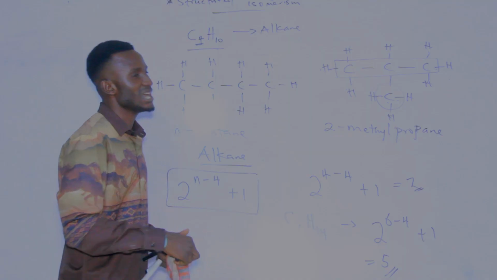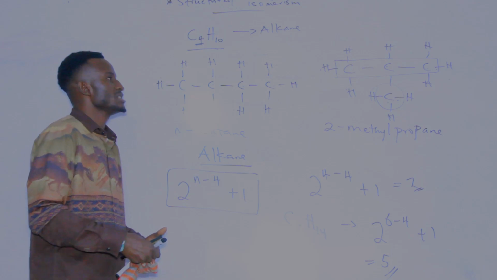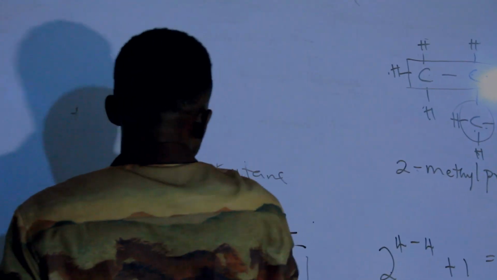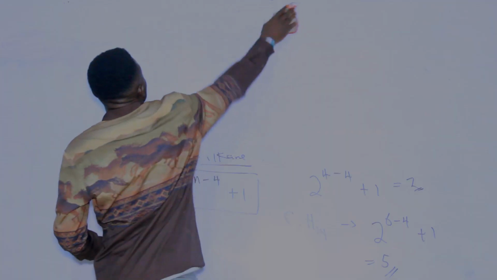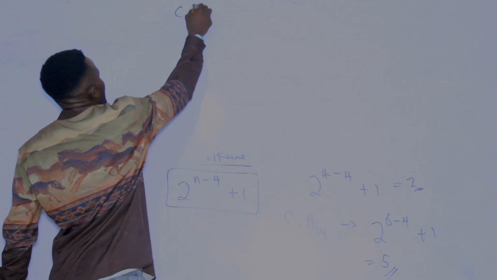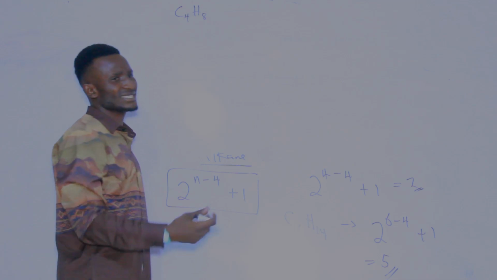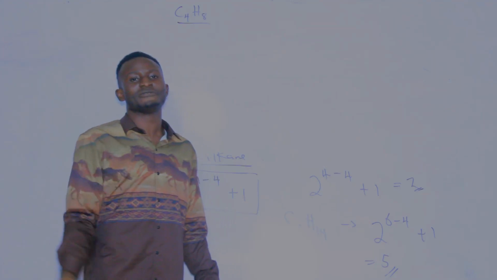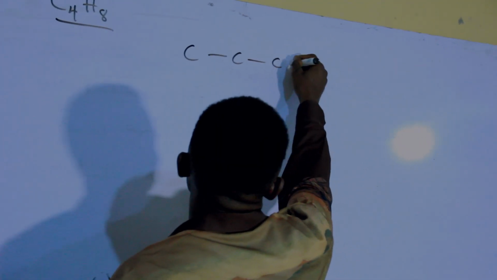Someone will ask me, is this only peculiar to the alkane family? No. We still have it for the alkene. So, because of our time, I will not be able to go deep into the alkene family, but let me give you one structure for the alkene. Now, if you are given a structure like C4H8, this one is butene, normally. But a particular molecular formula can be broken down into different structures. Those are the isomers. Firstly, if you have something like this,